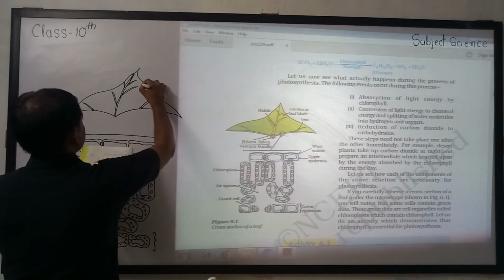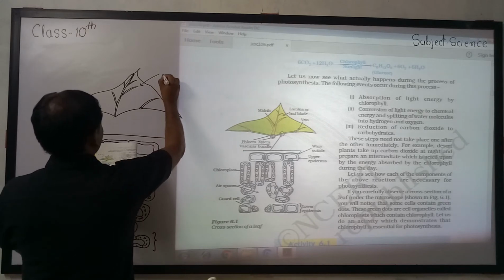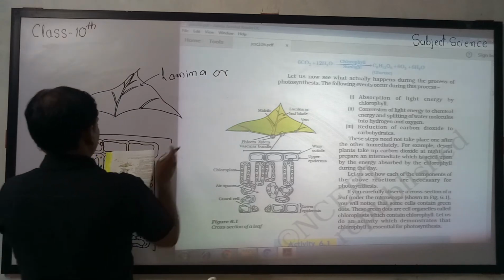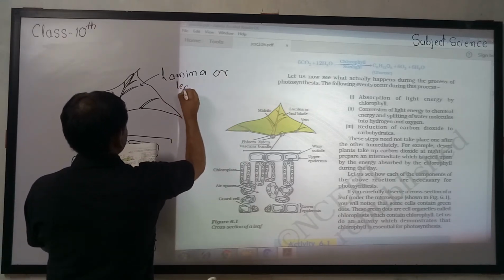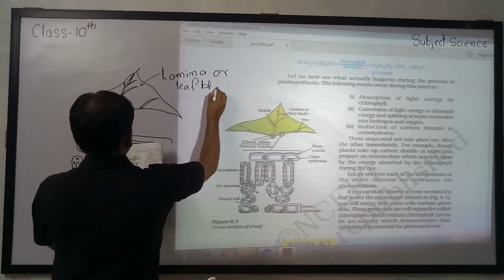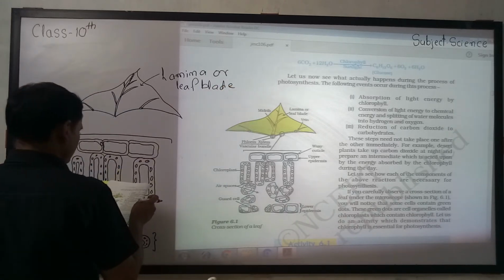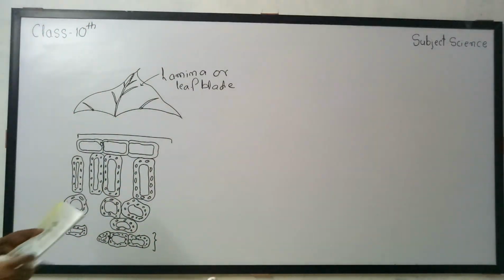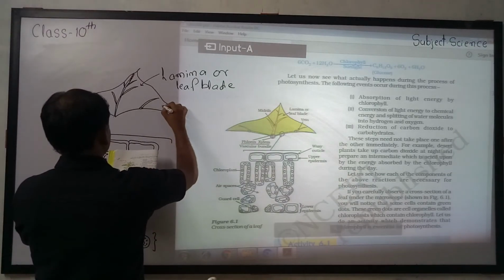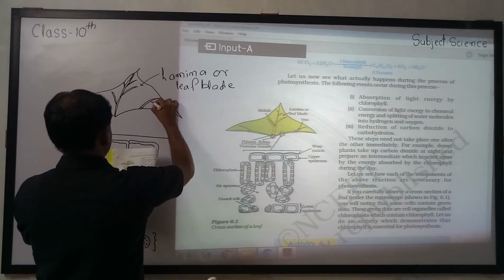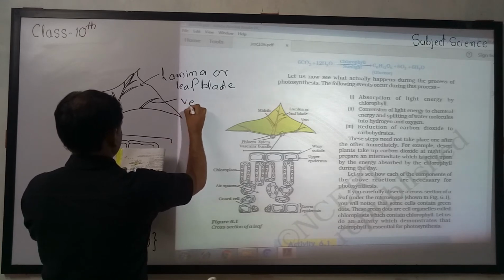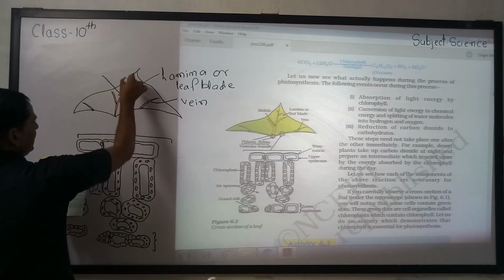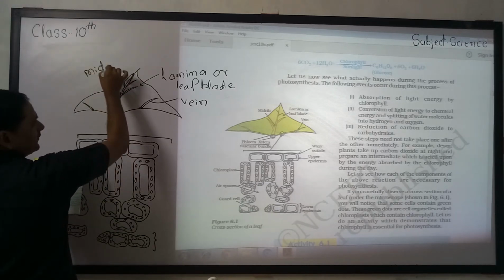Means here, this one is lamina or leaf blade is also called here, right? Another is veins, right? Another part we have drawn here is veins. Right, and this side midrib. This one is part of the midrib. Middle part is the midrib, right?